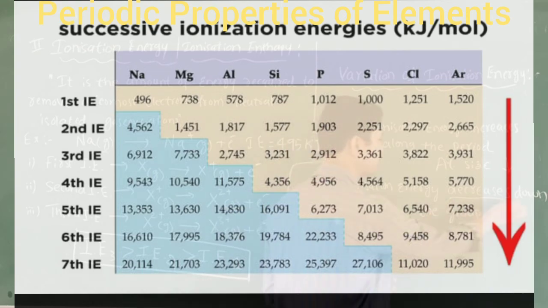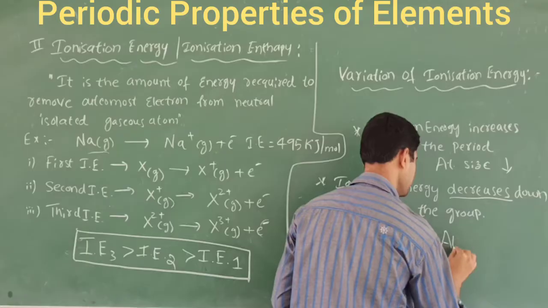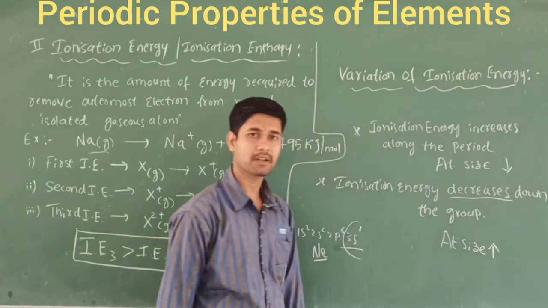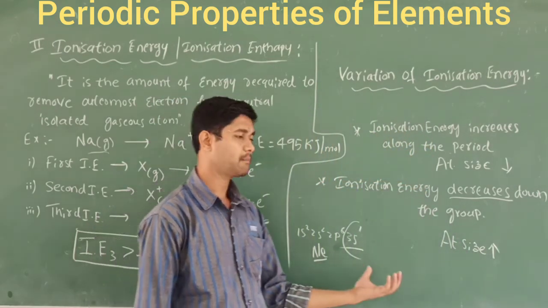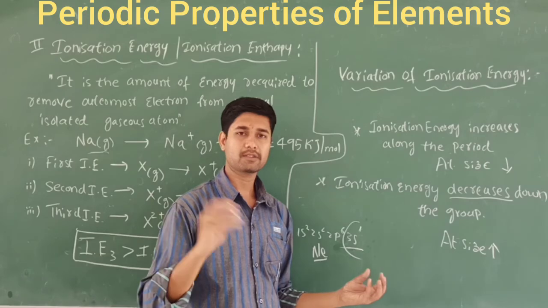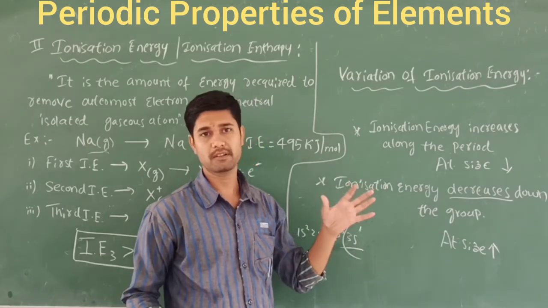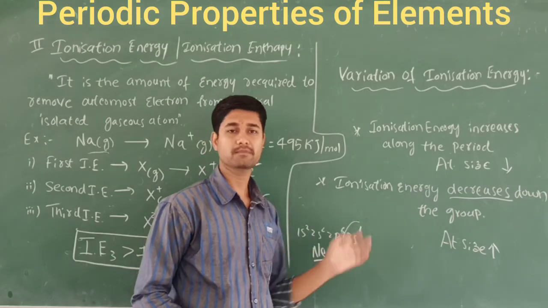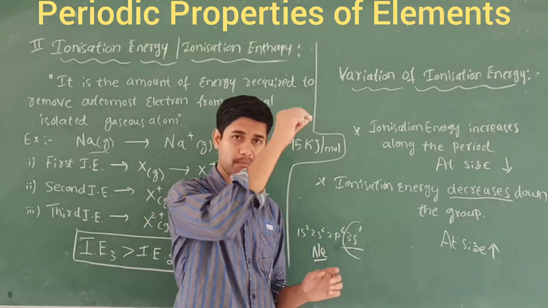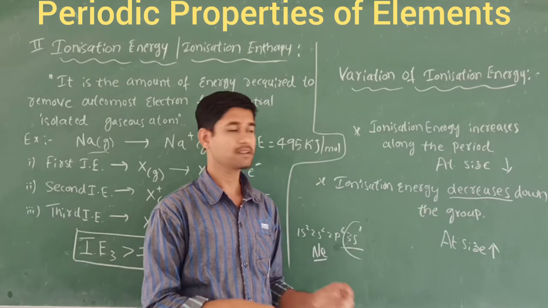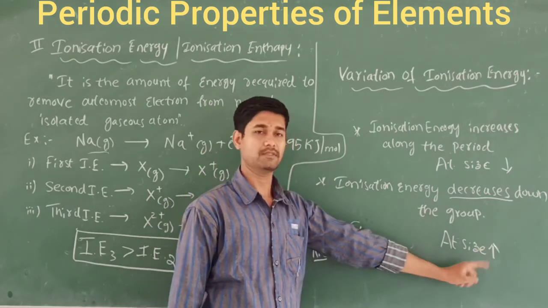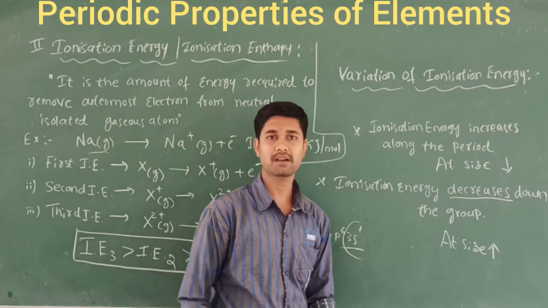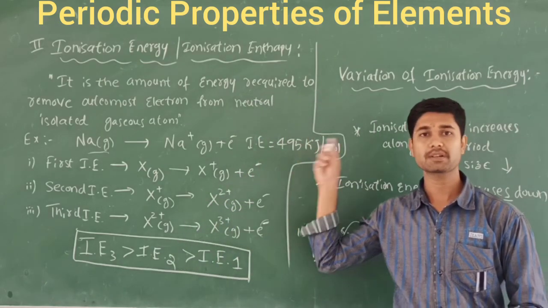Ionization energy goes on decreasing because of atomic size. Atomic size increases because you are adding electrons to a different principal shell. For example, hydrogen 1s1, lithium 2s1, sodium 3s1, potassium 4s1. The principal shell goes on increasing, so the atomic size goes on increasing. That's why the ionization energy decreases down the group. So this is the concept about the ionization energy.